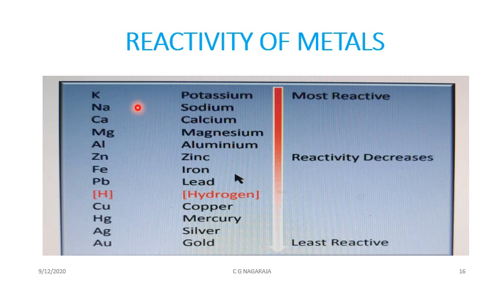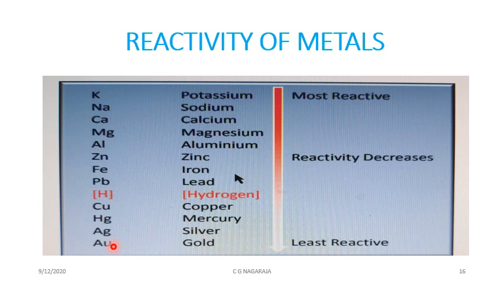Here is a chart showing the most reactive metal, potassium, and the less reactive metals down to gold, Au. You see here a red arrow indicating the reactivity starts very red and slowly becomes less red, and ultimately merges with white, showing it is less reactive. That means some metals are very reactive, and some metals like gold are non-reactive.